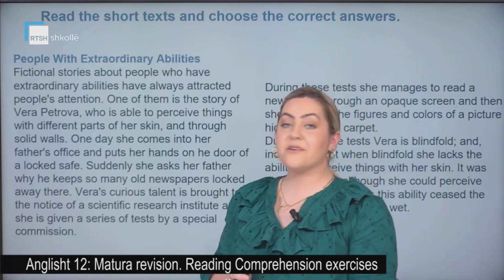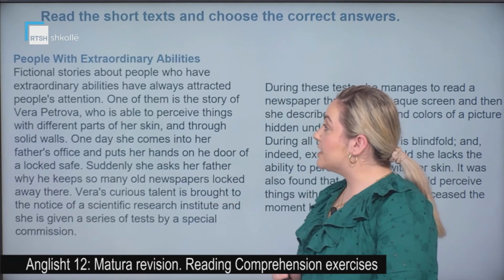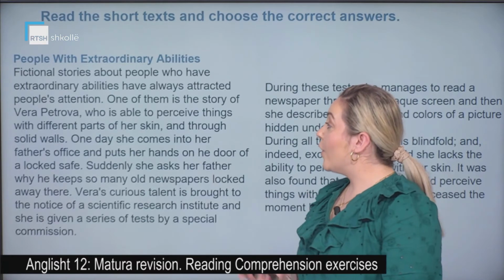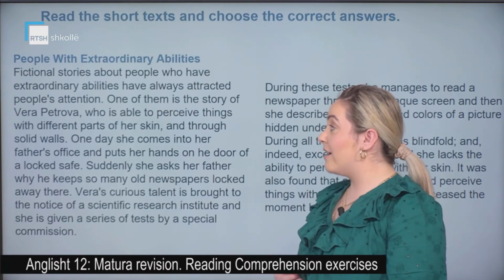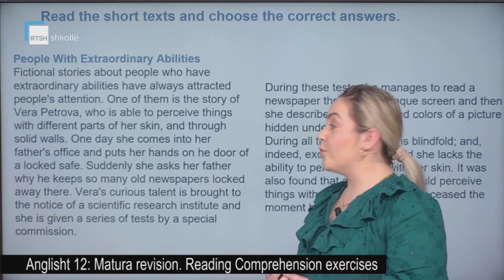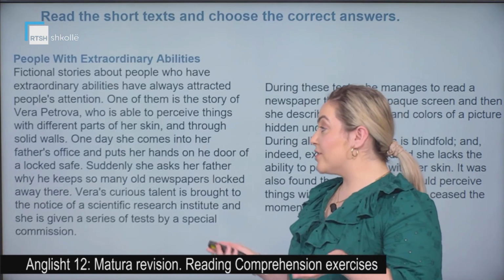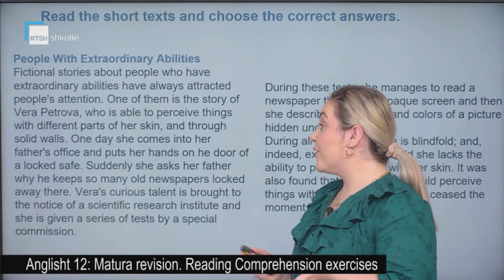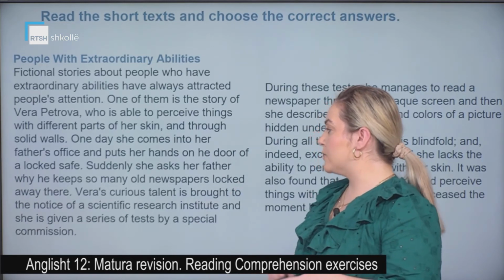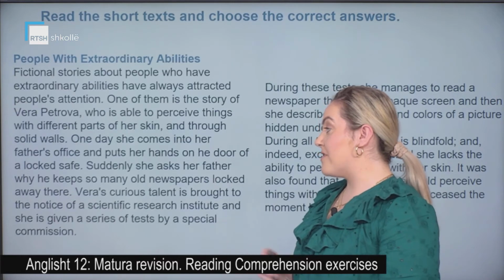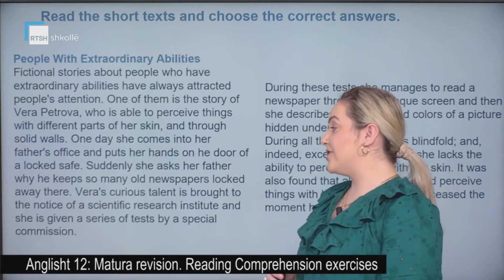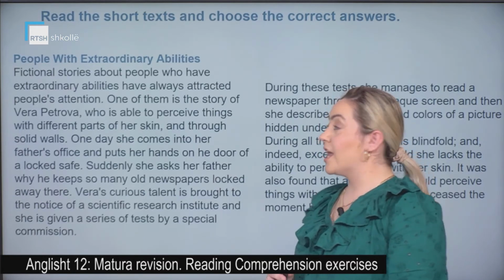People with extraordinary abilities. Fictional stories about people who have extraordinary abilities have always attracted people's attention. One of them is the story of Vera Petrova, who is able to perceive things with different parts of her skin and through solid walls. One day she comes into her father's office and puts her hands on the door of a locked safe. Suddenly, she asks her father why he keeps so many old newspapers locked away there. Vera's curious talent is brought to the notice of a scientific research institute, and she is given a series of tests by a special commission.